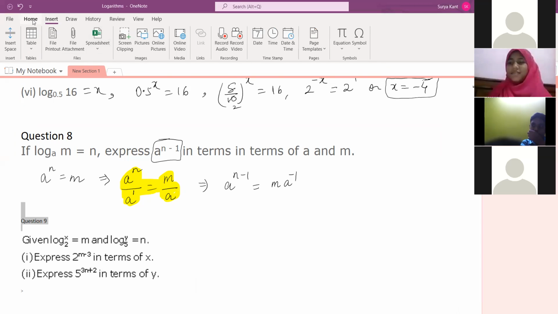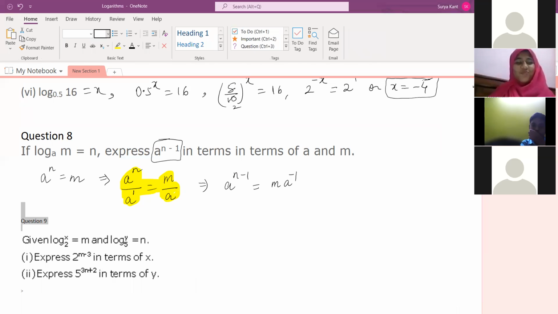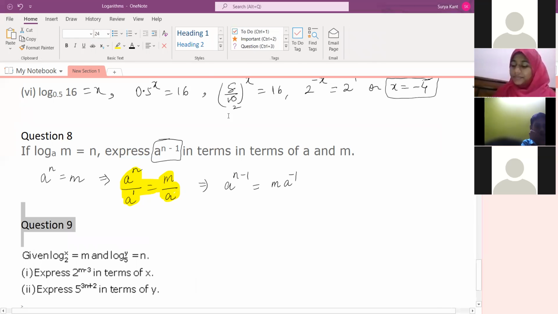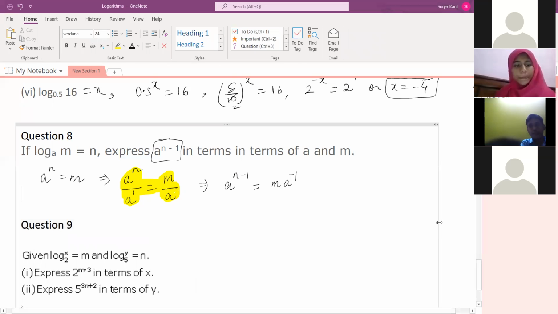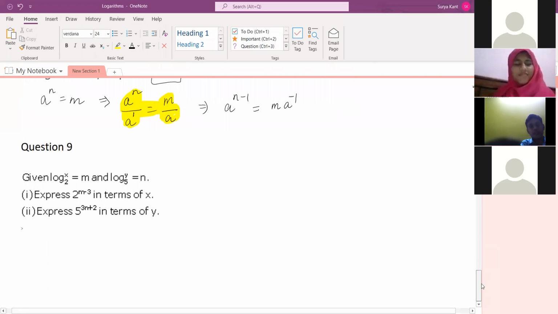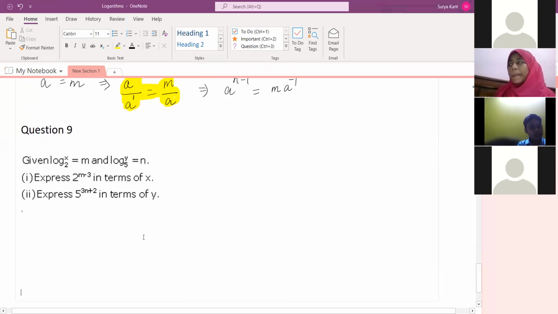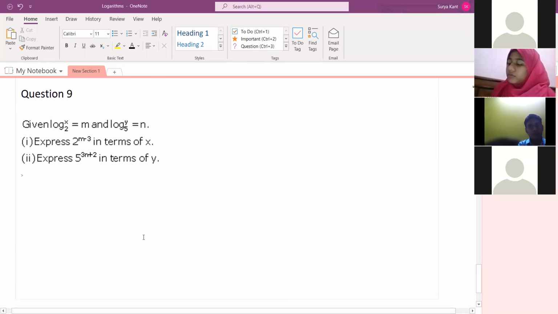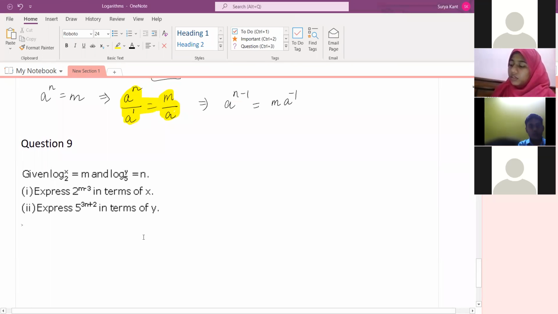In CBSE, it's not there only. Okay. Because it's very useful in competitive examinations, and this IMO, so everything is coming everywhere.